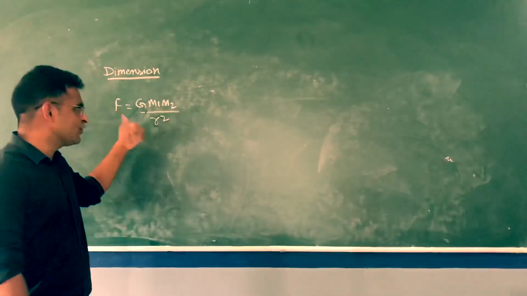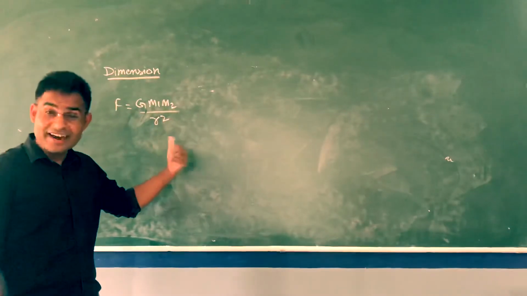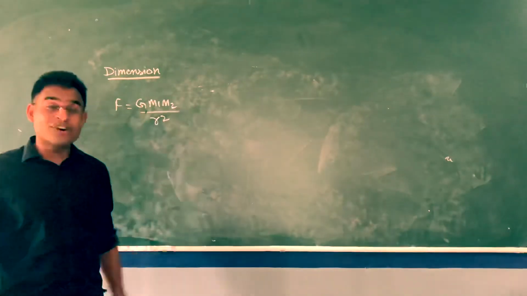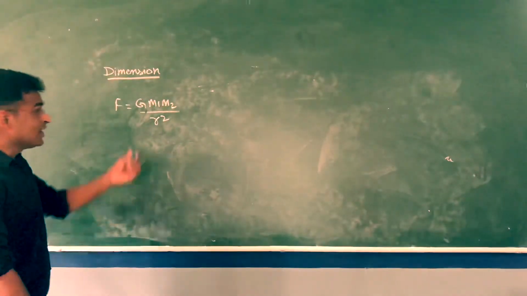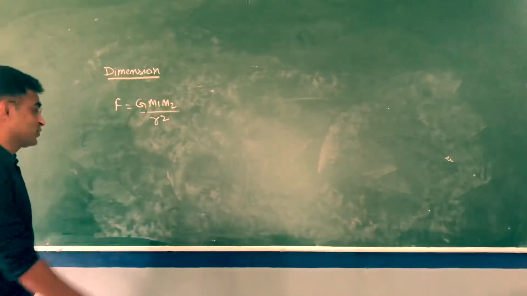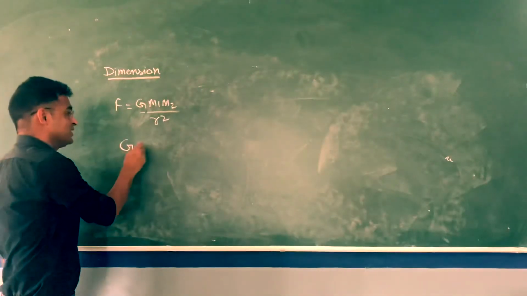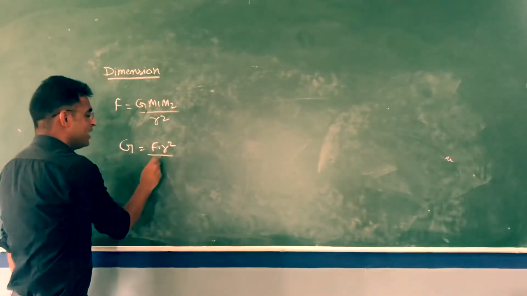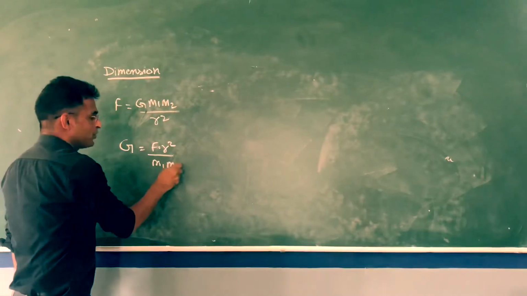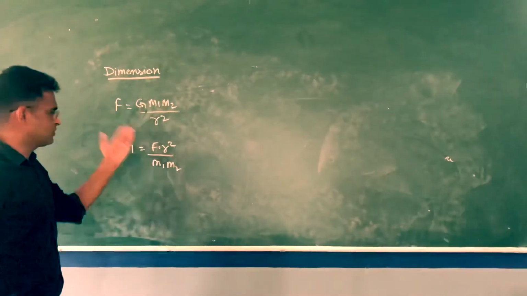So here F is force, M1 and M2 are masses and R is distance. G is a constant, but it's a dimensional constant, so I need to find the dimension of G. We can write G is equal to F into R square divided by M1 into M2, just a mathematical arrangement.